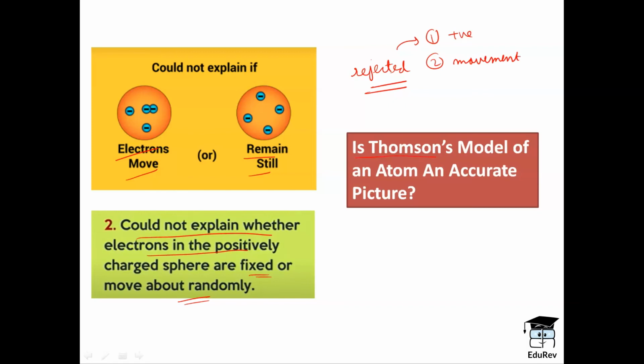So, what is the answer to this question? Is Thomson's model of an atom an accurate picture? The answer to this question is no. It wasn't an accurate picture. Another scientist, in his theory of atom, removed these drawbacks, and the scientist was Ernst Rutherford. We will discuss the structure of atom proposed by him in the next slide.